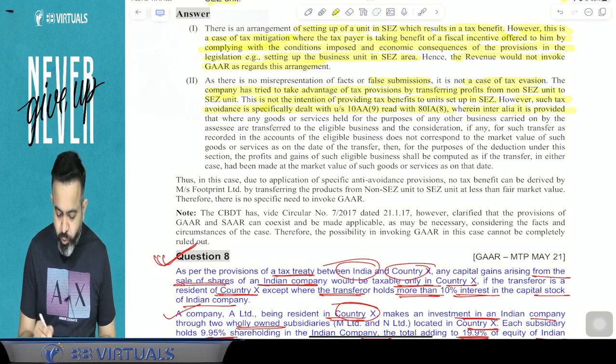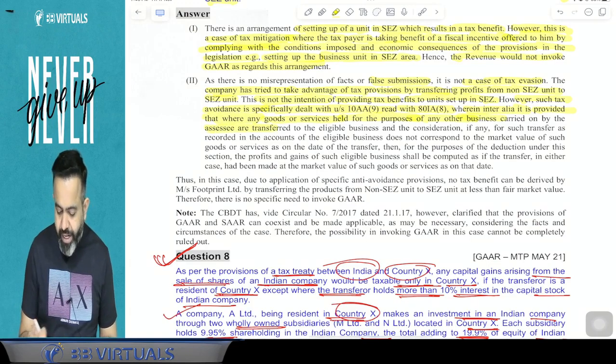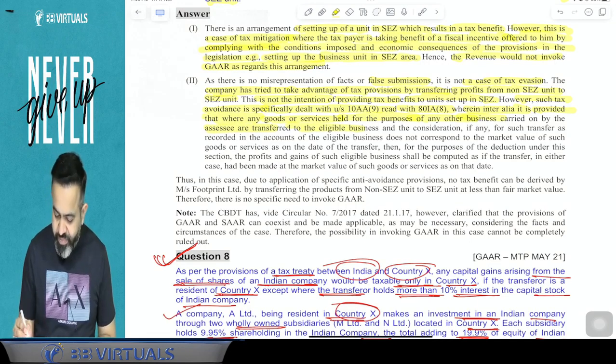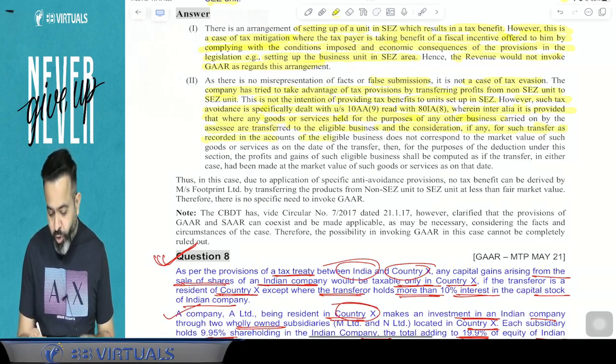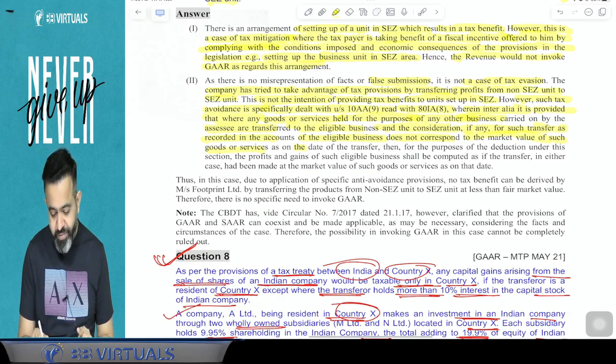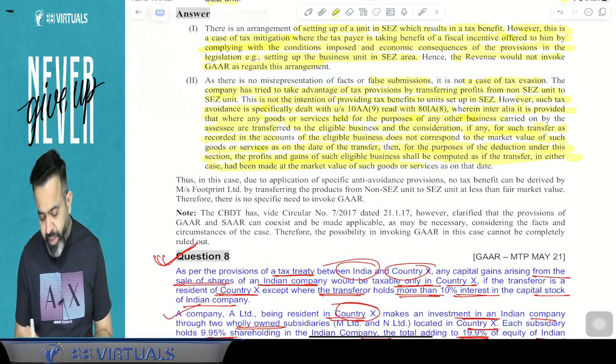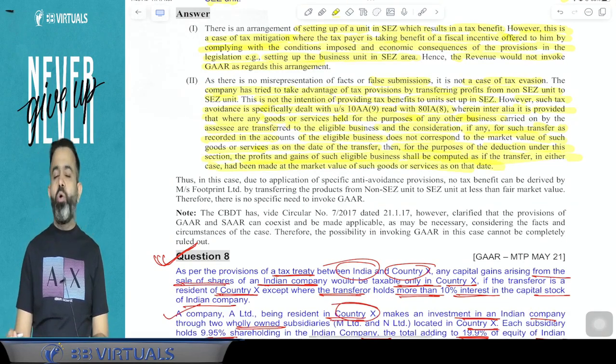Wherein, inter alia, it is provided that where any goods or services held for the purpose of any other business carried on by the assessee are transferred to the eligible business, and the consideration, if any, for such transfer recorded in the account of the eligible business does not correspond to the market value of such goods or services as on the date of transfer, then for the purpose of deduction under this section, the profit or gain of such eligible business shall be recomputed as if the transfer in either case had been made at the market value of such goods or services as on that date.